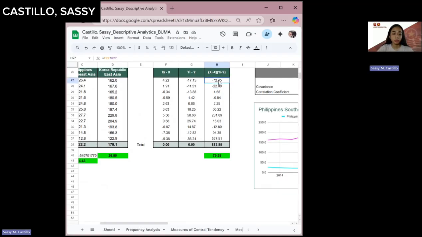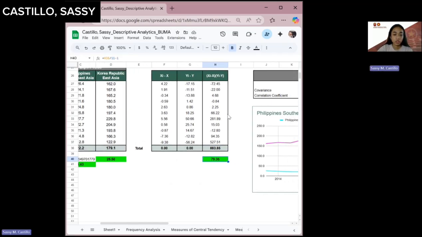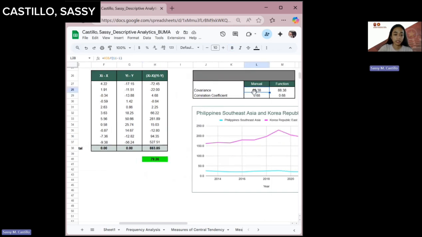So multiplication of deviation of Philippines and South Korea is the result of this amount, and then this is the total or the summation of both countries. And this is the covariance of South Korea and the Philippines. So manual computation of covariance is the total or sum of both countries over n minus 1.